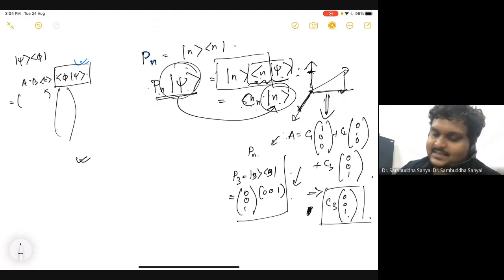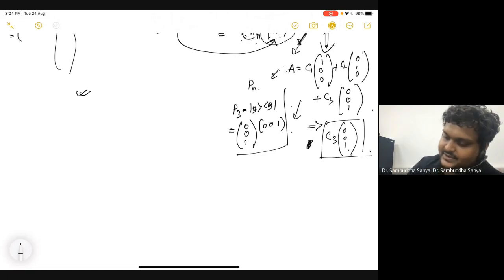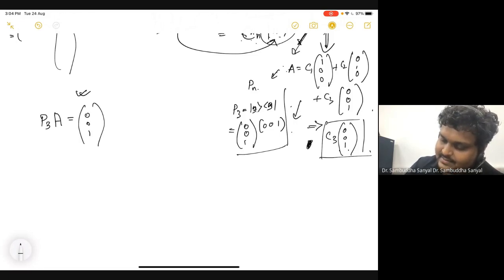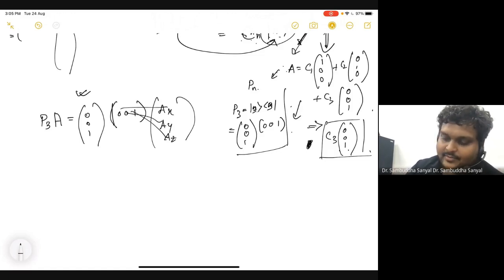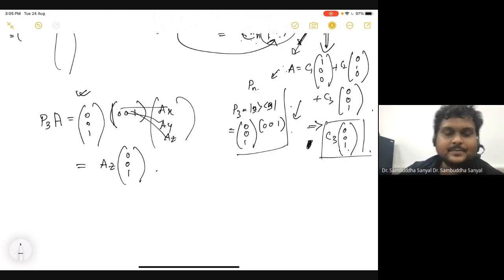So I visualize this as, okay, if you want a clearer visual, let me say it like that. So P3, let's say P3 acting on A. Now P3 is 0, 0, 1. This is 0, 0, 1. This is A_x, A_y, A_z. So now I can do this, right? A dot product. Is it clear? Yes. So I get A_z times 0, 0, 1, right?